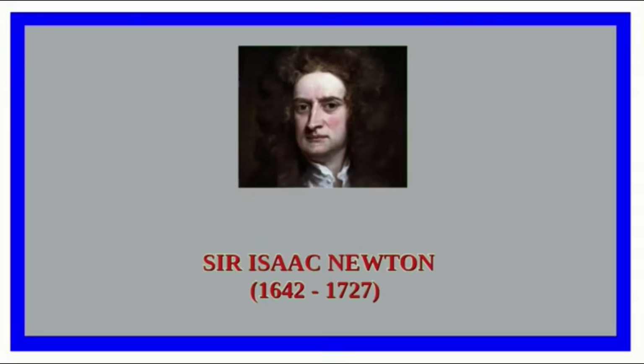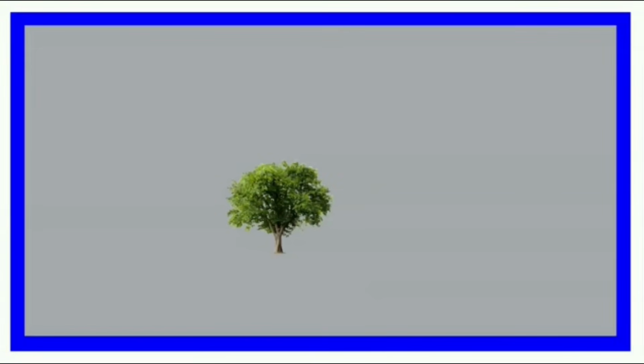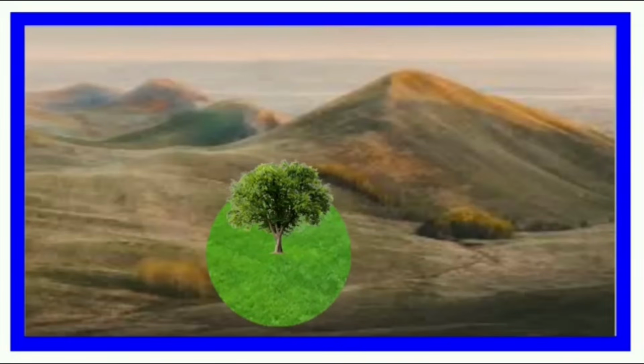There was a tree, Newton, and his laws of motion. Once upon a time, there was a tree, the prettiest tree that you ever did see. The tree was in a valley and the green grass grew all around.